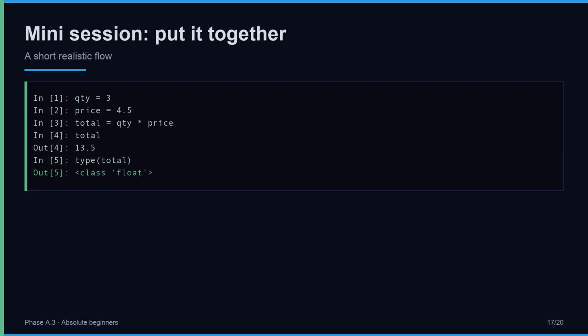Quantity 3 times price 4.5 gives total 13.5. Check type of total, float. Variables, arithmetic, and types in 5 short lines. That is A.2 living inside ipython. Keep this line in mind, In 1, t equals 3.